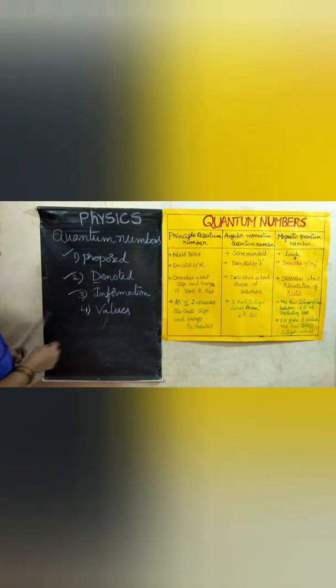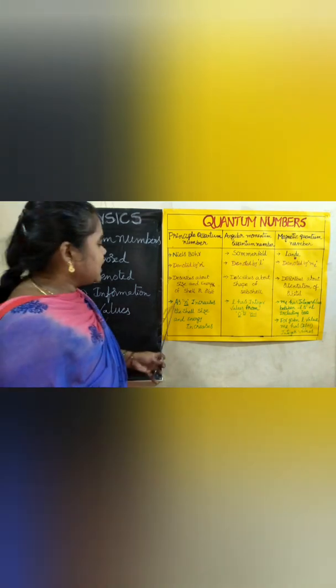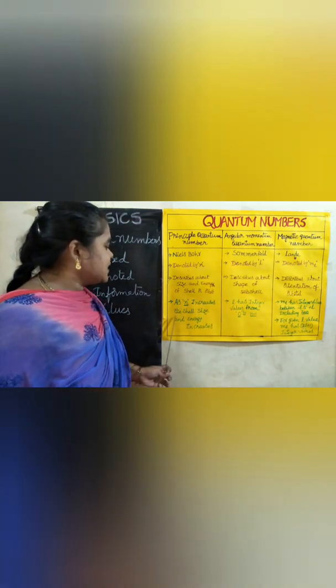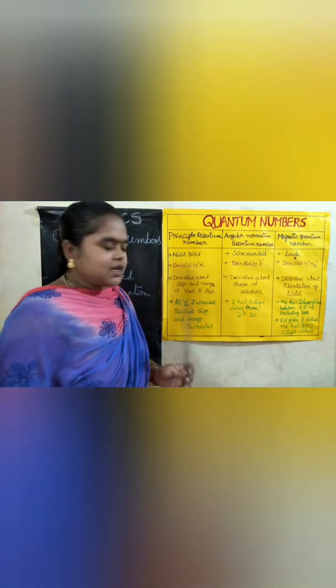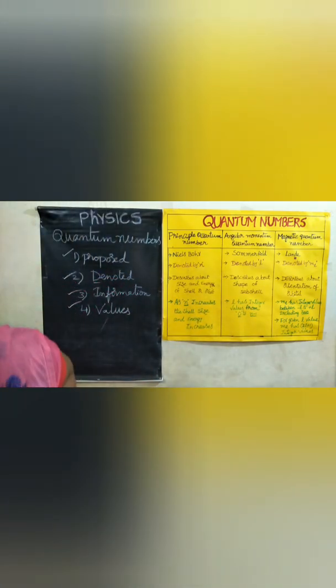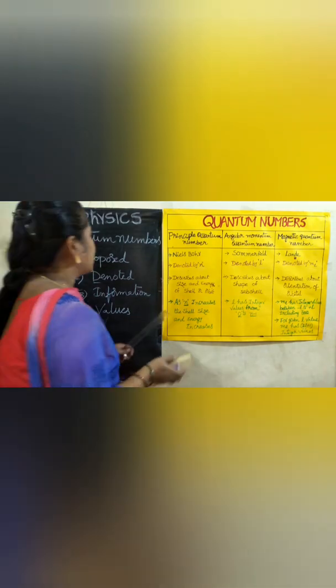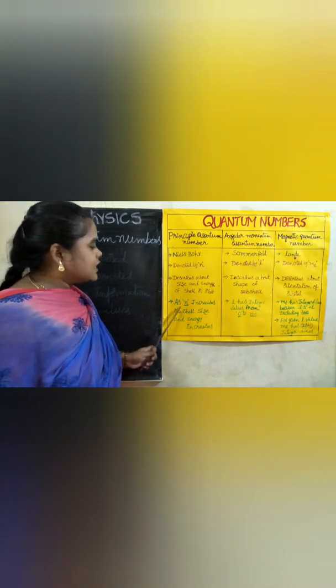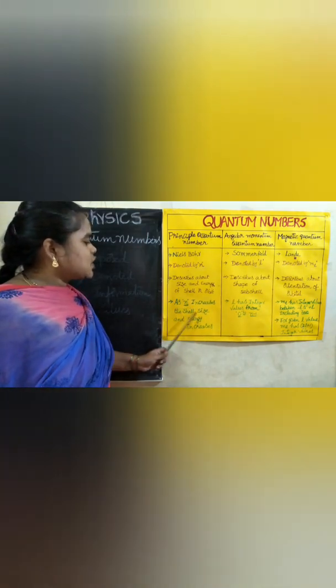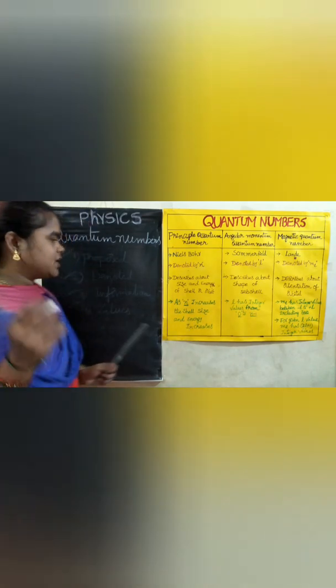So next one is about values. As n increases, the shell size and energy increase. Here application-based questions will come, so let me discuss how it is. See here, fourth point: as n increases, the shell size and energy increase.